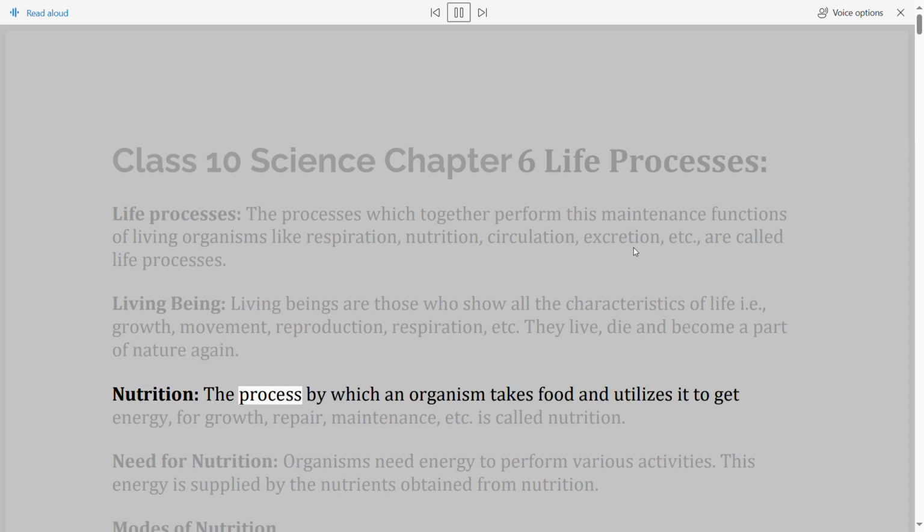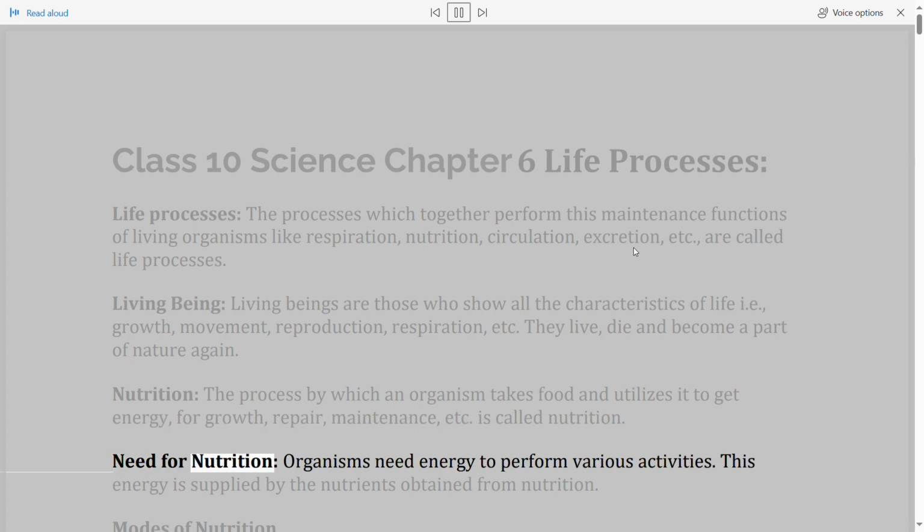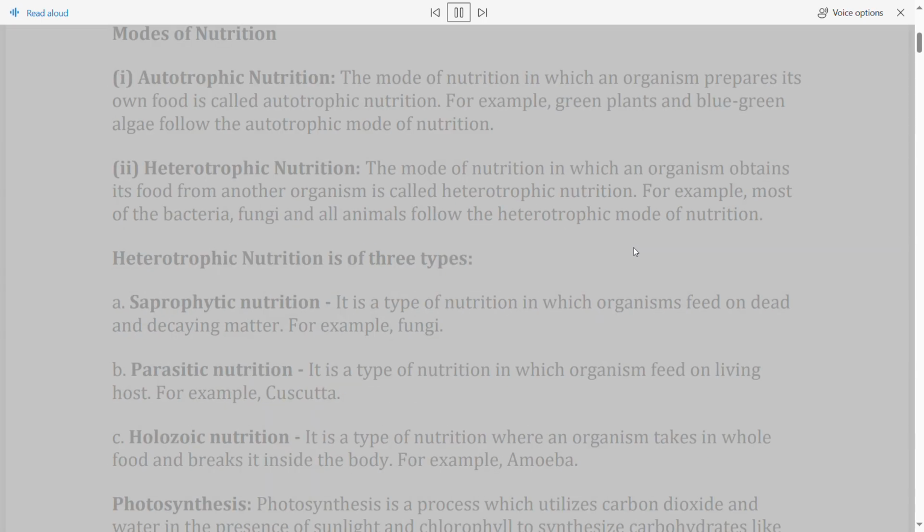Nutrition is the process by which an organism takes food and utilizes it to get energy for growth, repair, maintenance, etc. Need for nutrition: organisms need energy to perform various activities. This energy is supplied by the nutrients obtained from nutrition. Modes of nutrition. 1. Autotrophic nutrition.